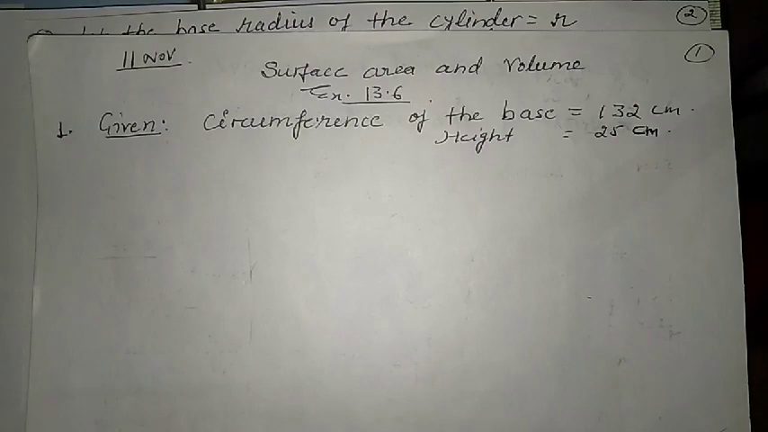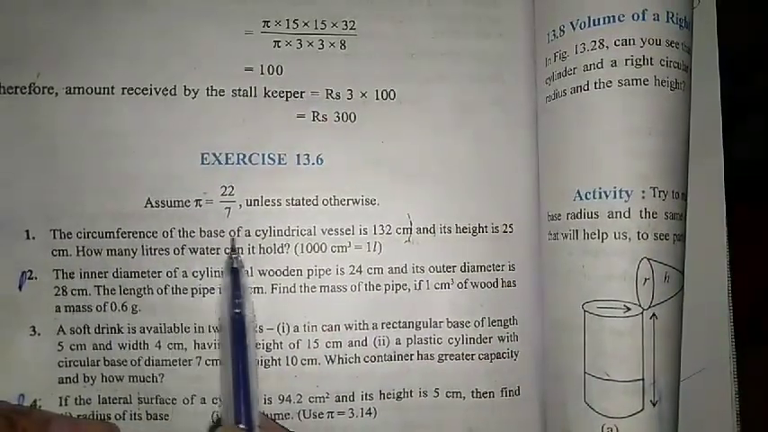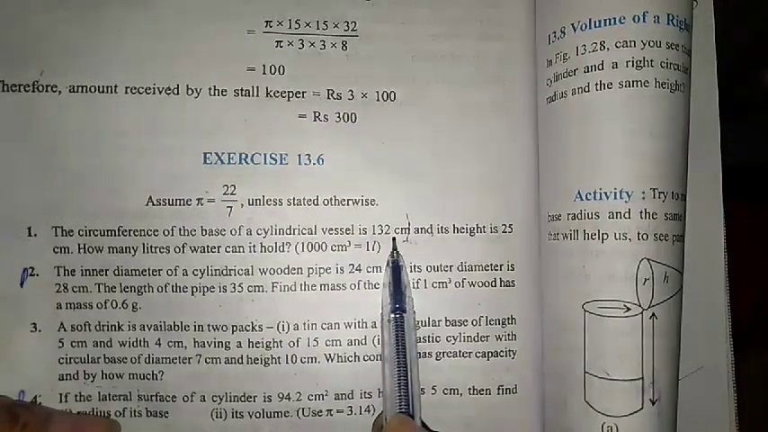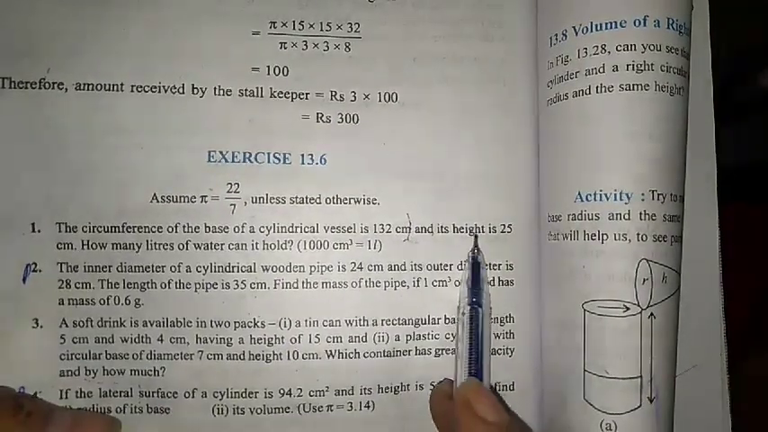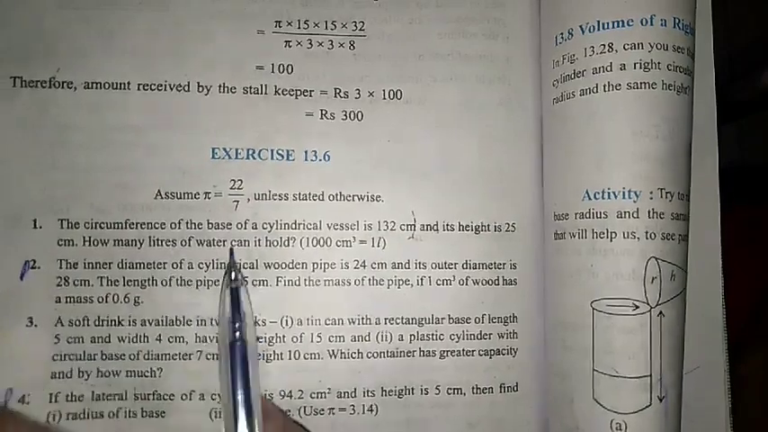Everyone, in the last video we discussed the surface area and volume of a cylinder. We already discussed the formula of volume. So now we are going to start exercise 13.6. The very first question: the circumference of the base of a cylindrical vessel is 132 centimeter and its height is 25 centimeter. Then how many liters of water can it hold?